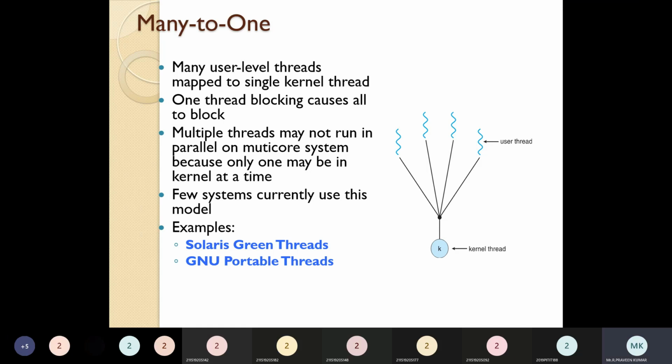This is what we call many to one. It has many disadvantages, but it is still used in Solaris green threads, GNU portable threads, and so on.